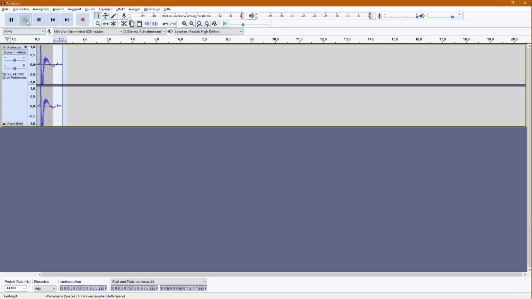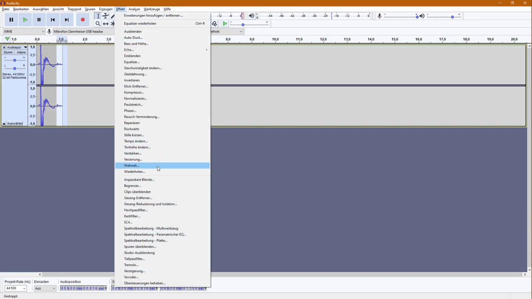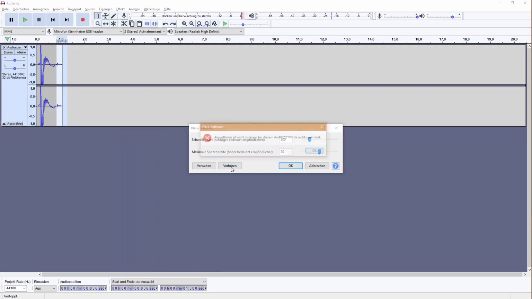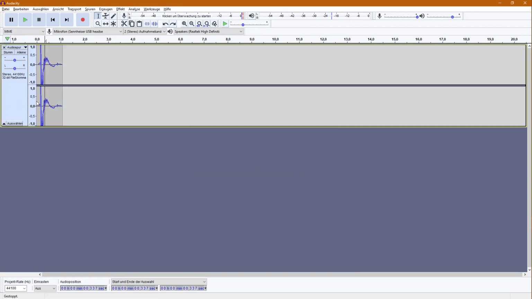Can we just delete that? Probably not. Maybe even. Yeah, we can. But nah, not like that. More like that. This clicking sound is annoying me. Wait, there was something with click reduction or something? There. Okay, I have no clue. Just ignore it.